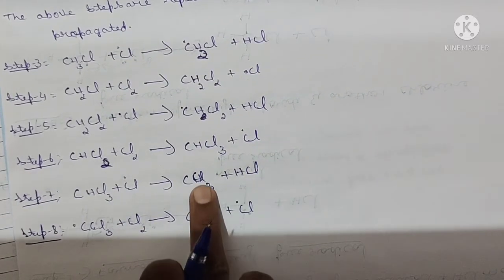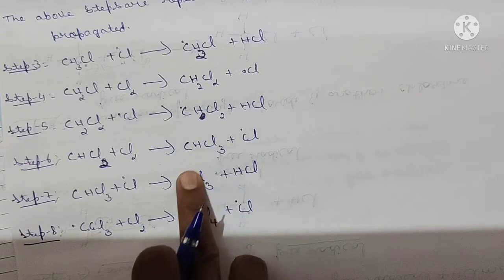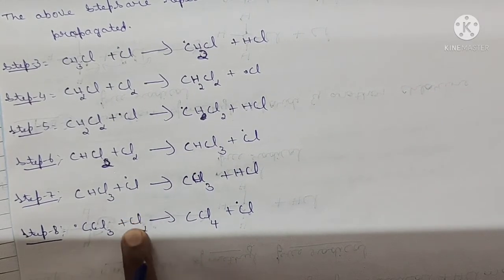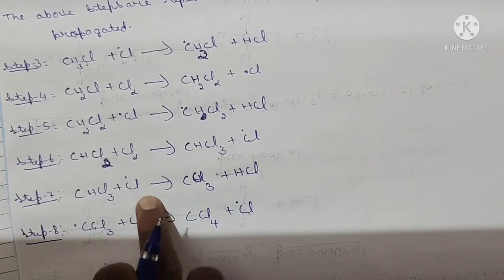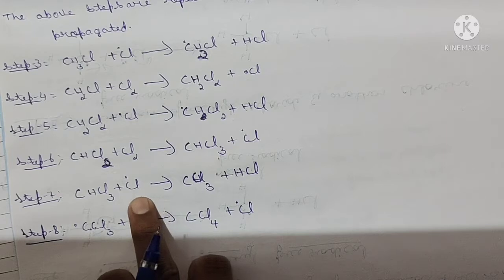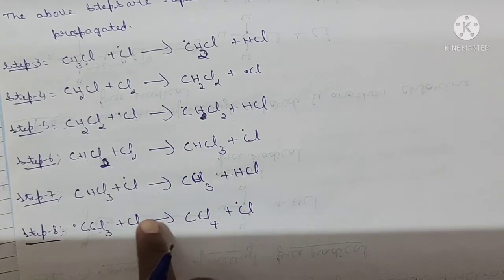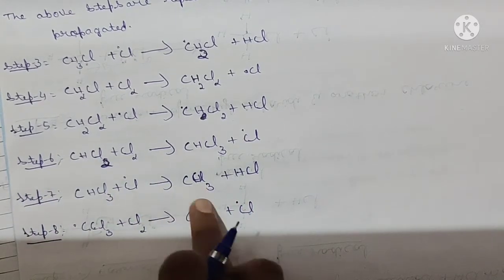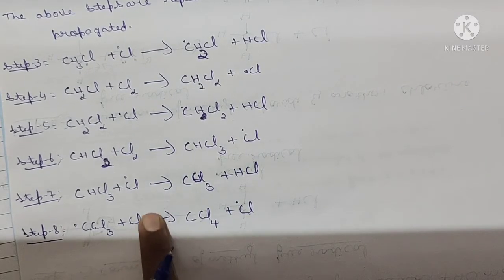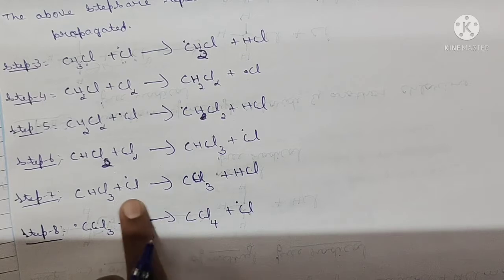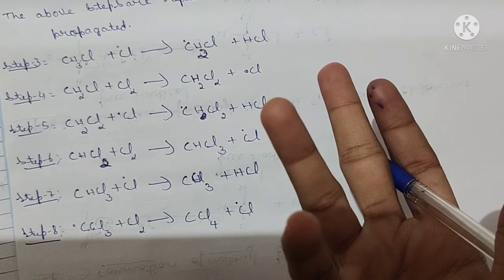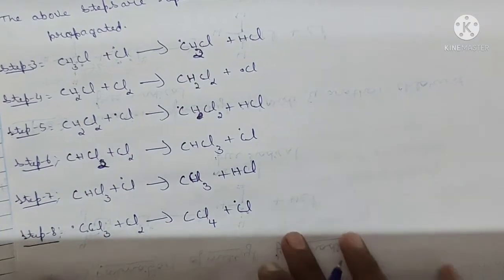Now this CCl3, it is the last propagation step. This CCl3 again combines with chlorine, Cl2. Here you observe, in every step there will be homolytic cleavage of Cl2. Due to homolytic cleavage, one Cl transfers to this one and it forms CCl4 with a chlorine free radical. This is the propagation steps.